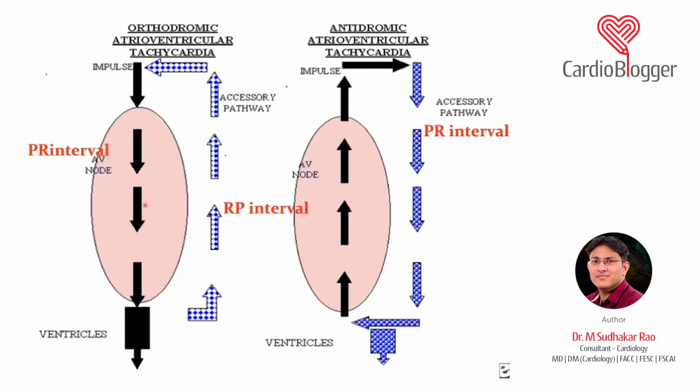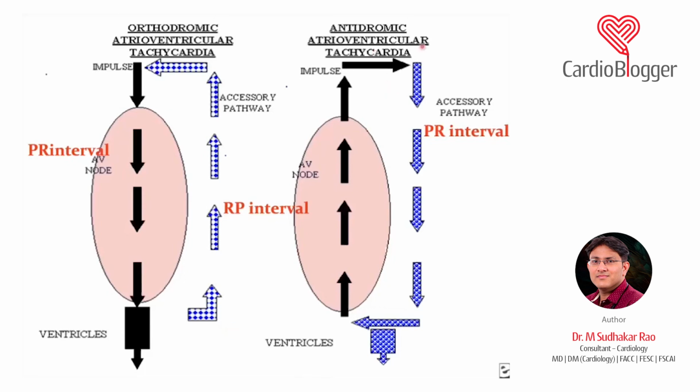So we have a very short PR, and an RP which is a little wider. The RP is longer because this is via the accessory pathway and the refractory period is large. As compared to AVNRT, it doesn't cause a simultaneous activation of the atria. That is one thing you have to remember.